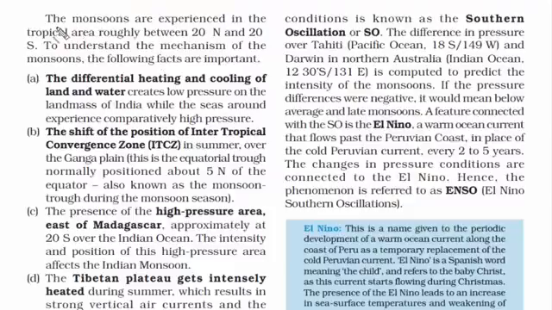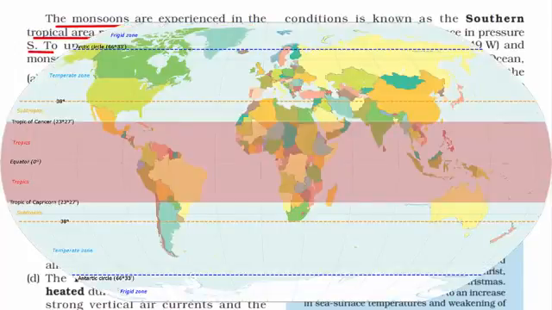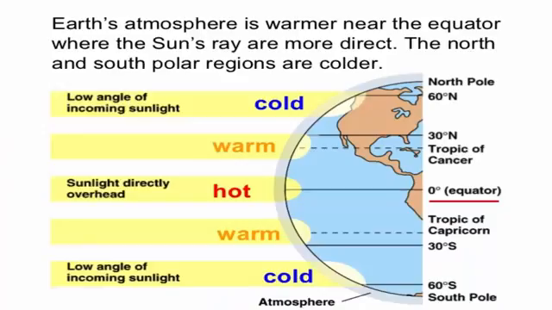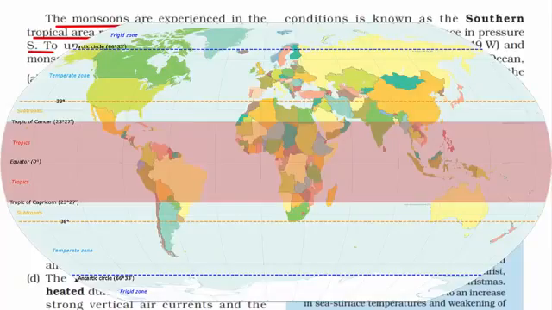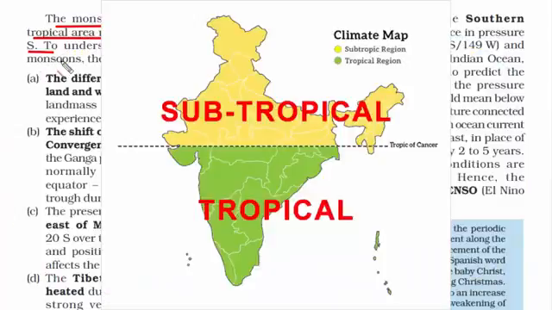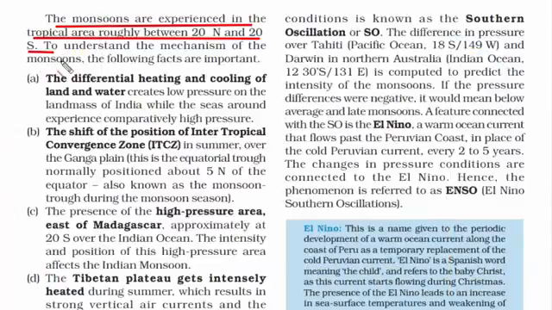The monsoons are experienced in the tropical area roughly between 20° north and 20° south. So this region, that is 20° north in the northern hemisphere and 20° south in the southern hemisphere, is called the tropical region. And here the sun rays fall directly on the surface of the earth. Because after 20° north, the Tropic of Cancer starts, and after 20° south, the Tropic of Capricorn starts, and that region is called the subtropical region. So about the monsoons, we have to understand a few facts, or rather say mechanisms.